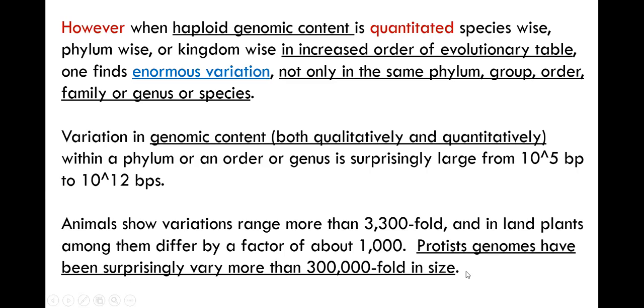the haploid genome size. So that is basically saying that in evolution we evolved from simple to complex organisms, and within the species or genus you cannot assume that the genome size will be constant just because they belong to the same evolutionary scale or phylogenetic tree and are closely related species. That was not the case. We keep saying that the genome and DNA content is constant, but we keep finding evidence that you cannot say it is constant.